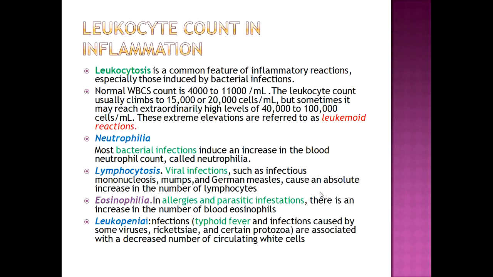Leukocyte count in inflammation. Leukocytosis is a common feature of inflammatory reaction, especially those induced by bacterial infection. Normal WBC count is 4,000 to 11,000. Leukocyte count usually climbs to 15,000 to 20,000 per microliter, but sometimes may rise to 40,000 to 100,000. These extreme elevations are referred to as leukemoid reactions.